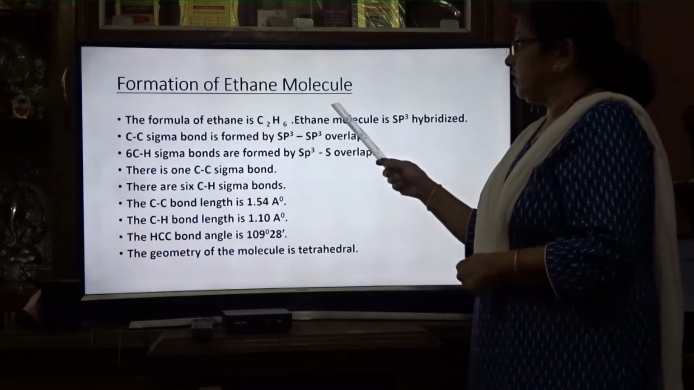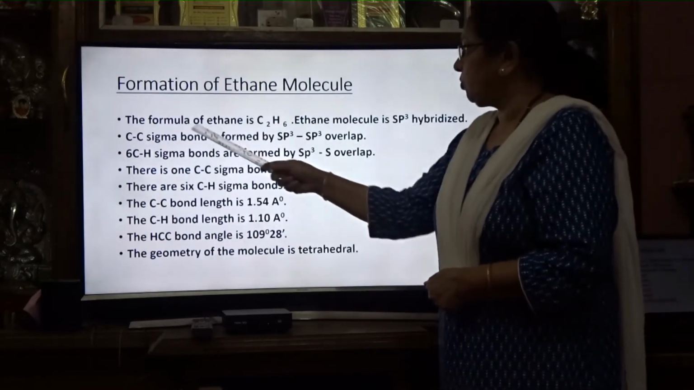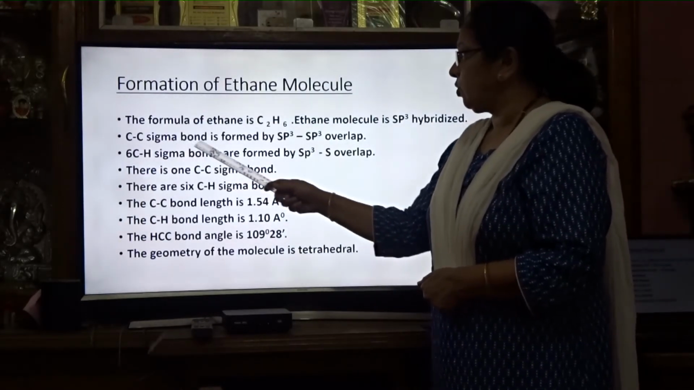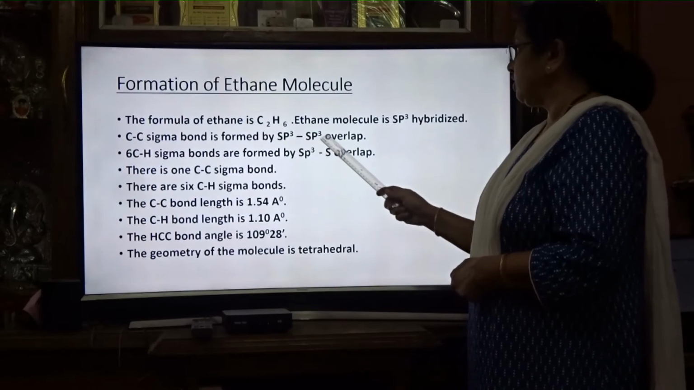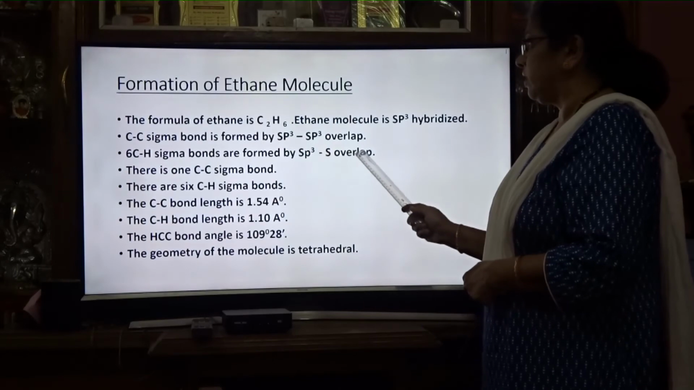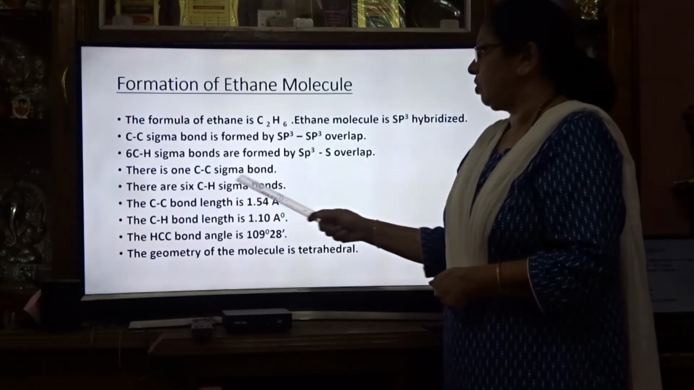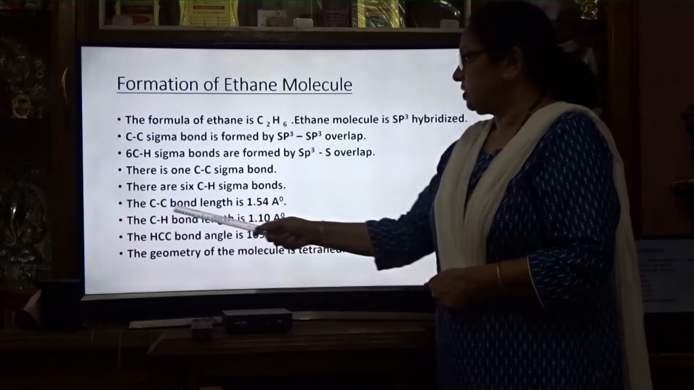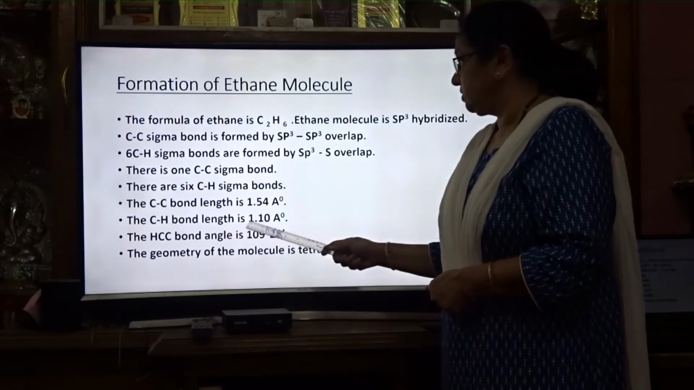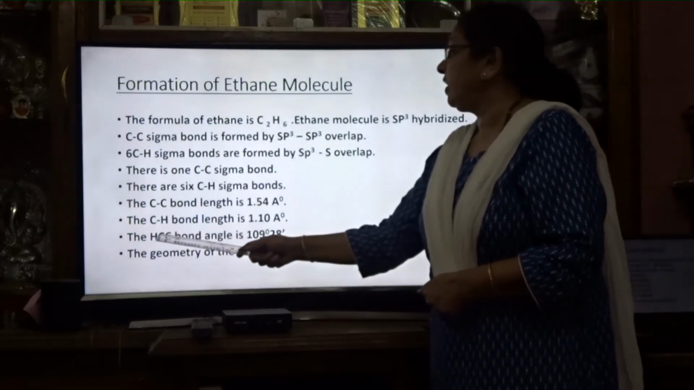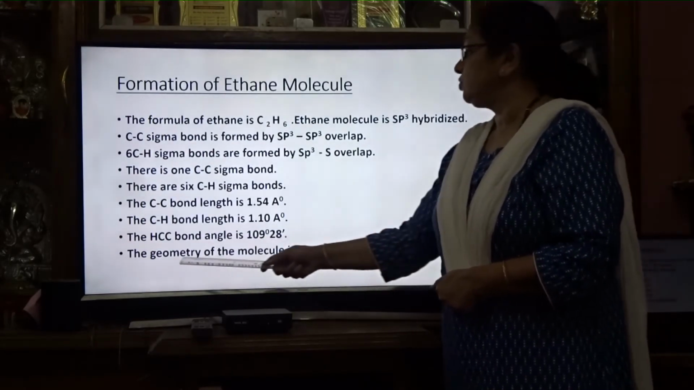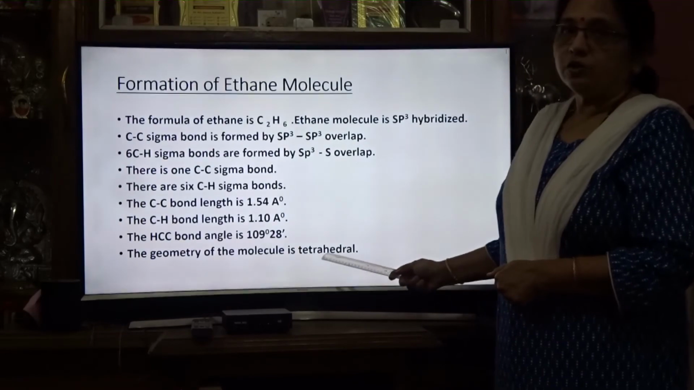For the formation of the ethane molecule, all these points you have to mention. The formula of ethane is C2H6. It is sp3 hybridized. The C-C sigma bond is formed by sp3-sp3 overlap. Six C-H sigma bonds are formed by sp3-s overlap. There is 1 C-C sigma bond and 6 C-H sigma bonds. The C-C bond length is 1.54 angstrom and the C-H bond length is 1.10 angstrom. The HCC bond angle is 109 degrees 28 minutes, and the geometry of the molecule is tetrahedral.